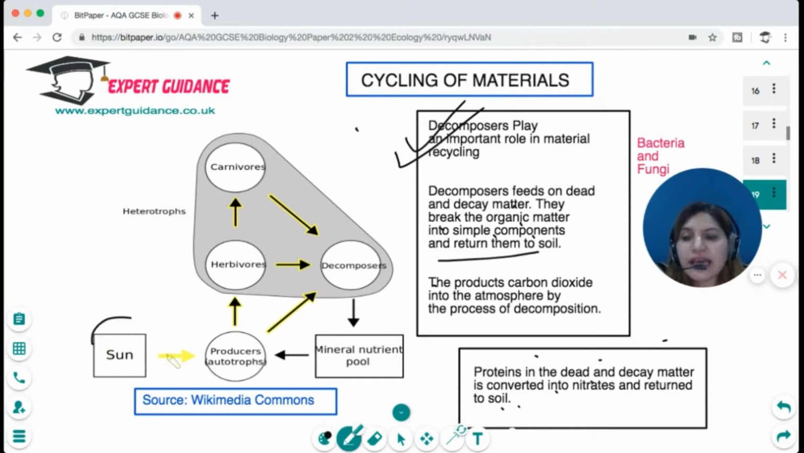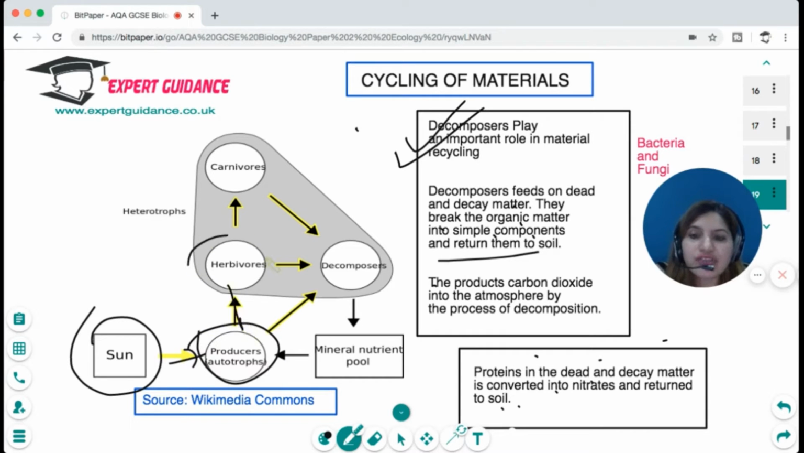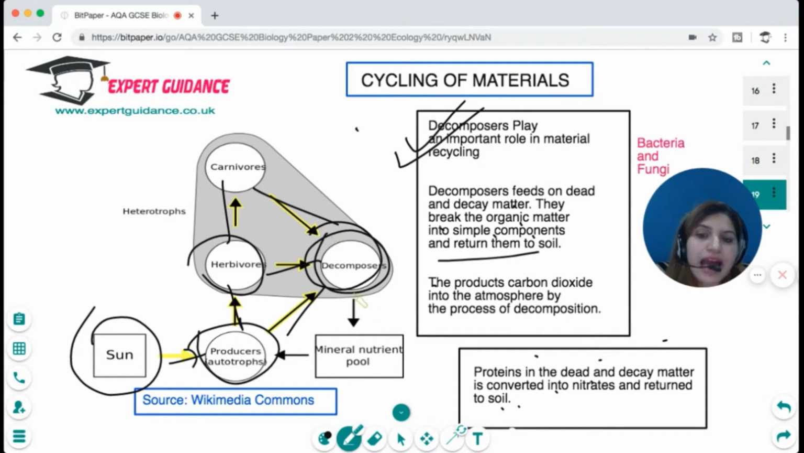So you can see the sun is the principal source of energy, which is giving energy to the producers. Producers give energy to the herbivores and carnivores, and as all of them die, it is the decomposers that break them down and return the mineral nutrient pool back into the soil, which goes to the producers.